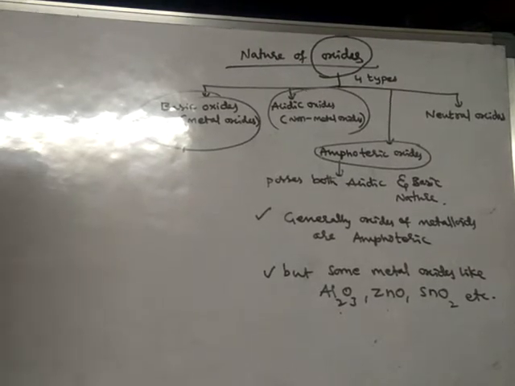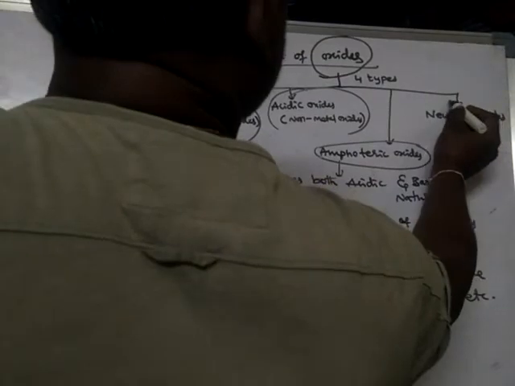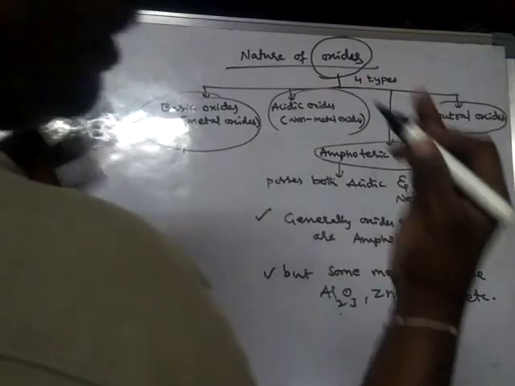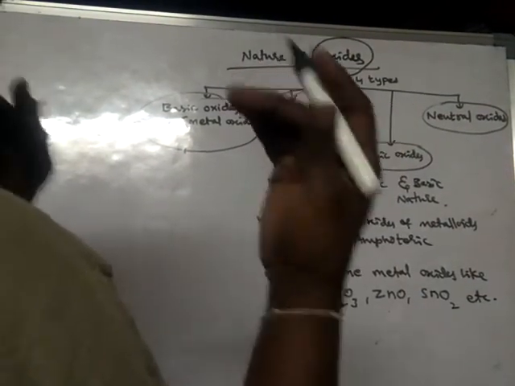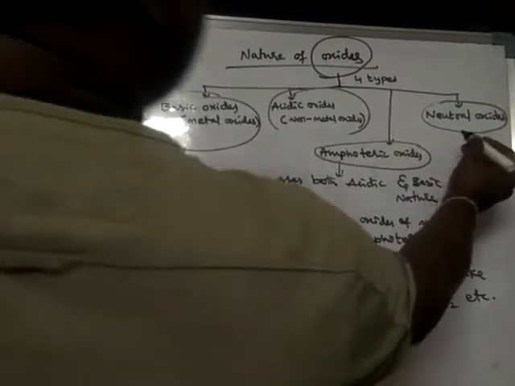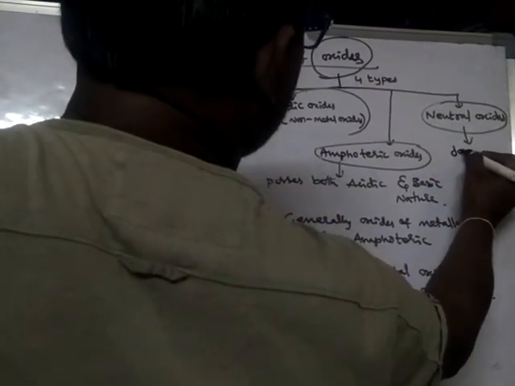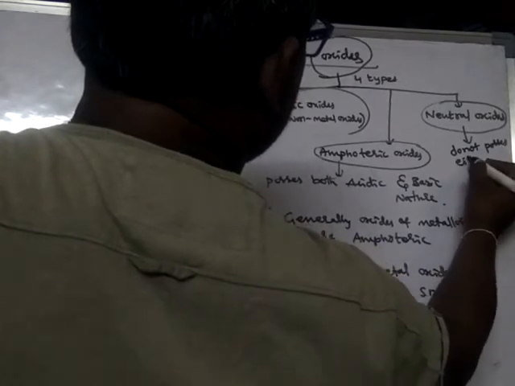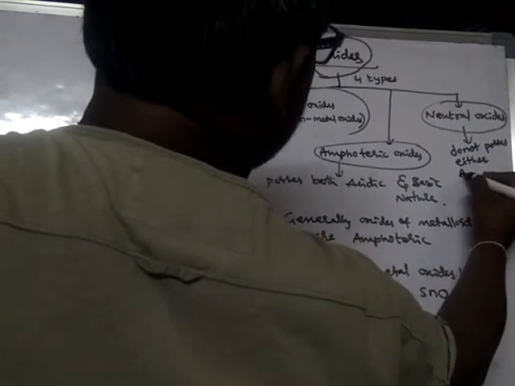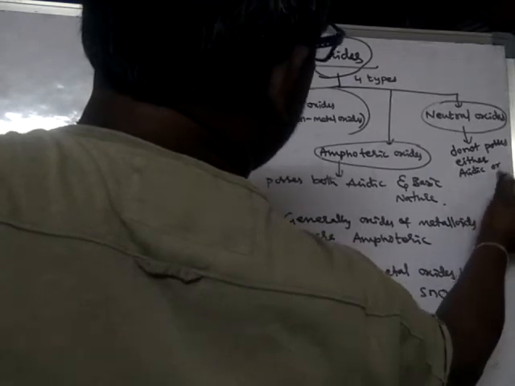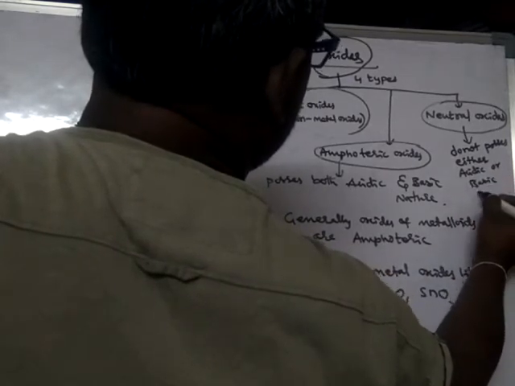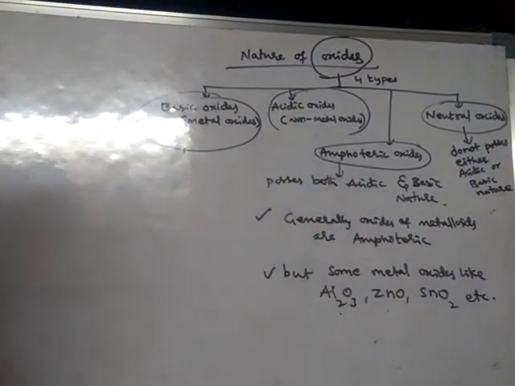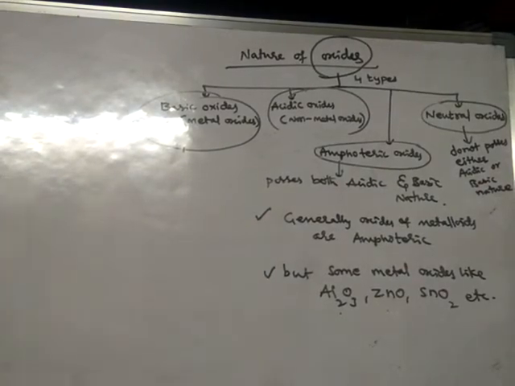Next, what are neutral oxides? Neutral oxides do not possess either acidic nature or basic nature. Such oxides are said to be neutral oxides.